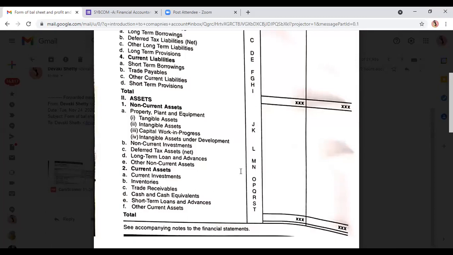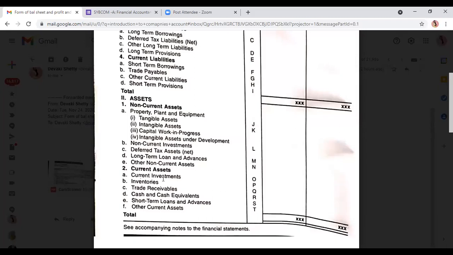Fictitious asset, underwriting commission, discount on issue of shares, debentures. तो other non-current asset को, that is fictitious asset, we can write here. And fictitious asset को यहाँ पे लिखते हैं तो हम उसको long term nature का मानते हैं, तो इधर लिख सकते हैं. But we have one more category which is known as current assets, non current asset and current asset.